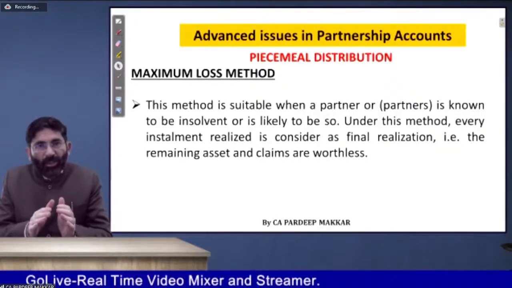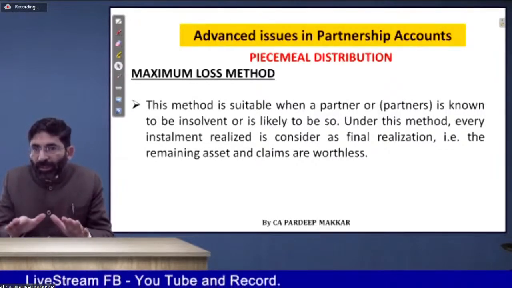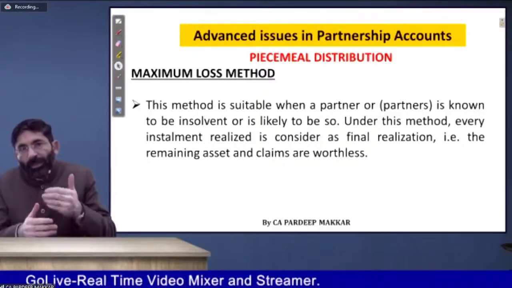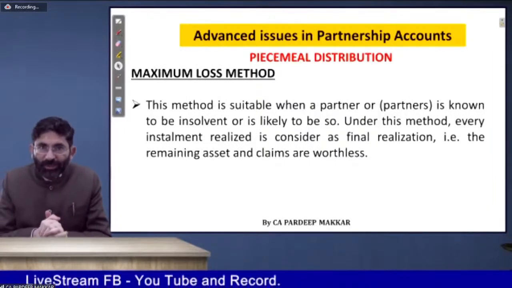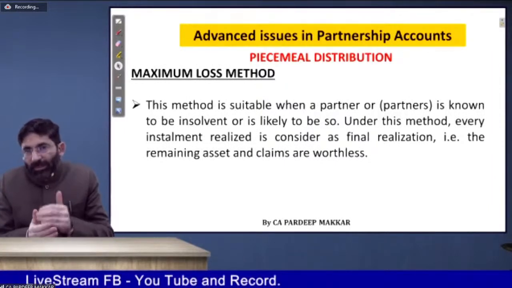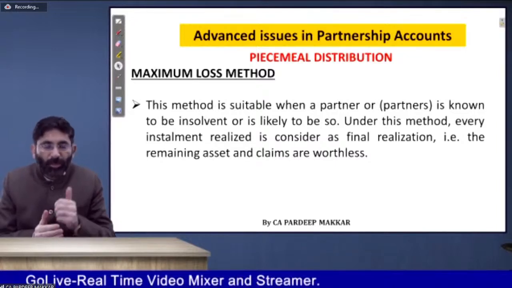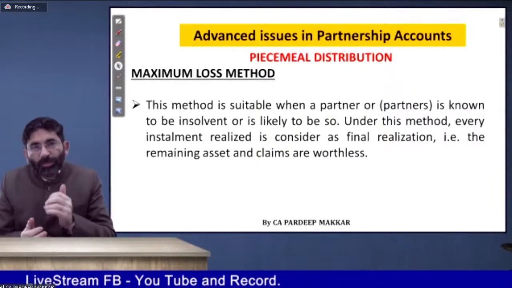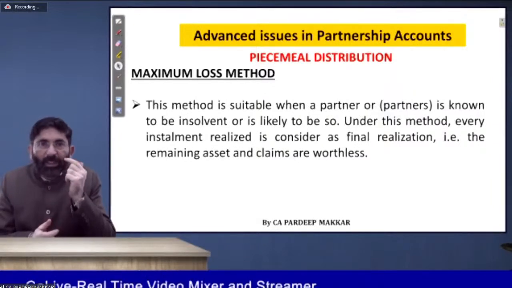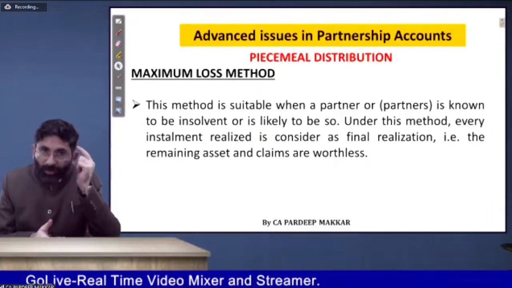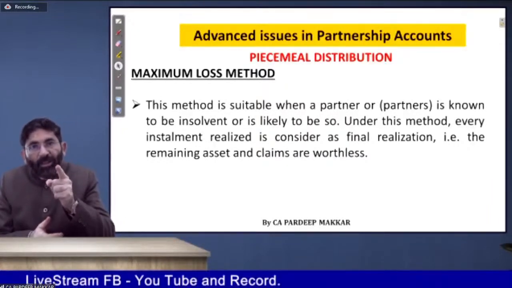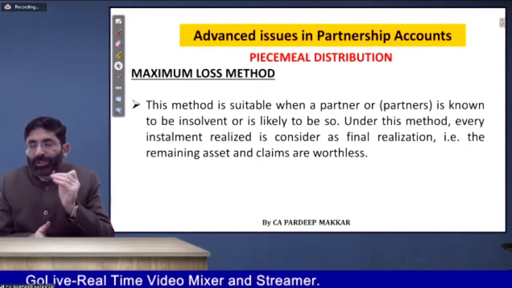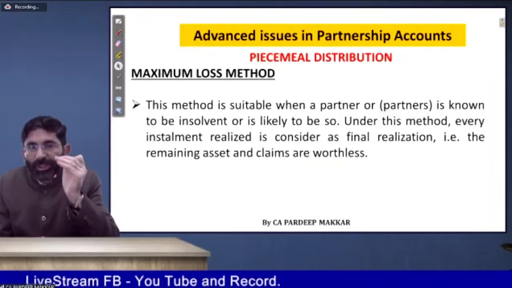Until all the outsider liabilities are cleared, you do not have to think about the partners. To make payment to the outsider liabilities, keep in mind the sequence I have given you for payment of liabilities. After clearing that sequence, go for the payment of partners. While making payment to partners, keep in mind that the final loss going to the partners after every allocation must be in the profit sharing ratio.